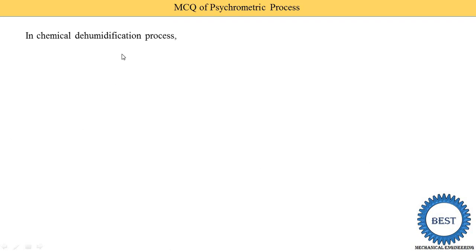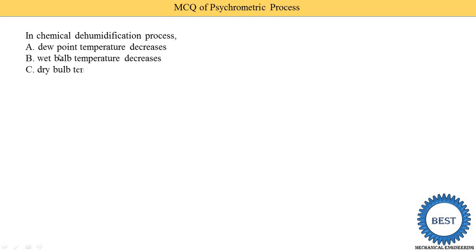In a chemical dehumidification process, does the dew point temperature decrease, the wet bulb temperature increase, the dry bulb temperature increase, or all of these? The correct answer is option D, all of these are changed. Dew point temperature is decreased, wet bulb temperature is increased, and dry bulb temperature is increased during the chemical dehumidification process.